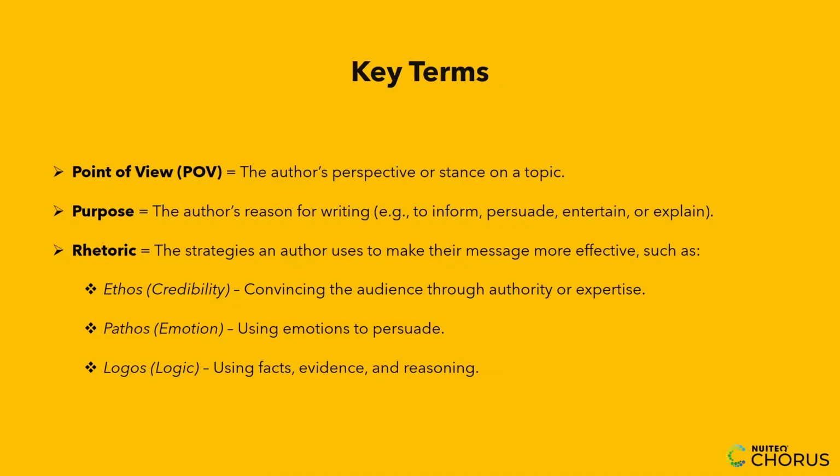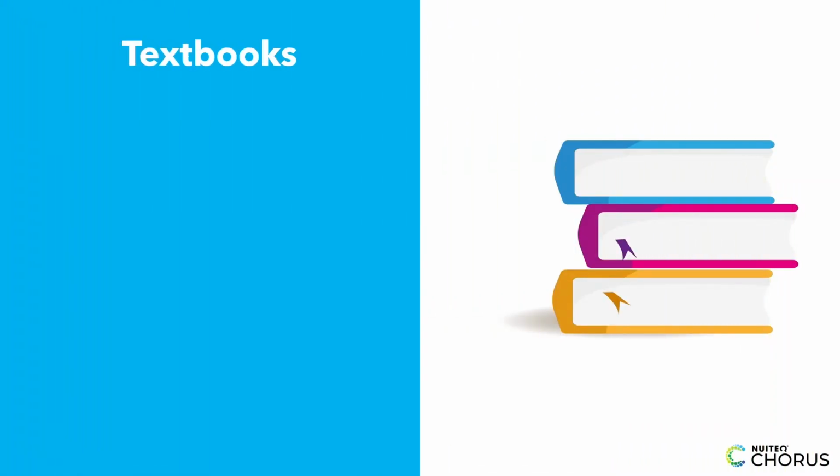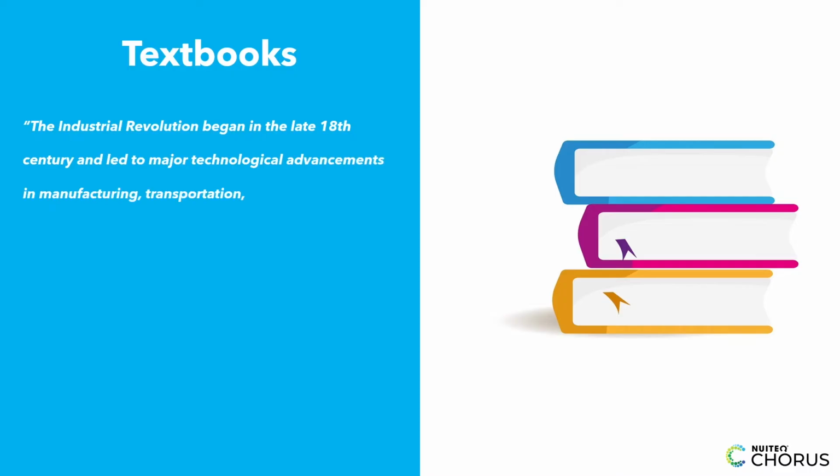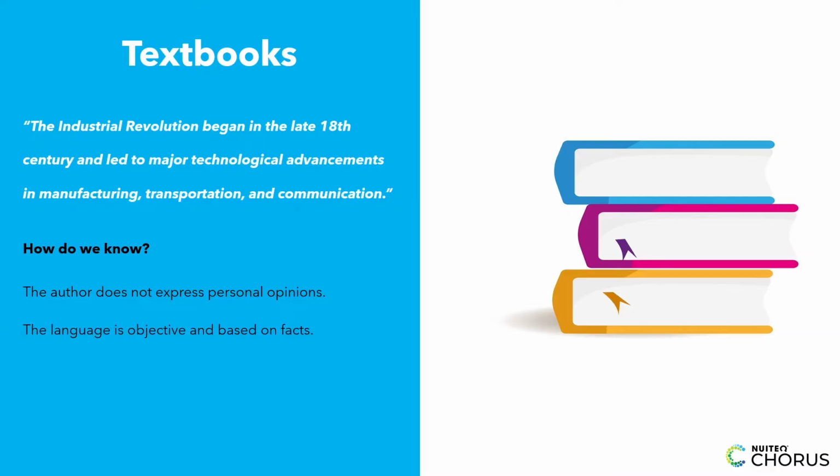Now, let's see these concepts in action. Textbooks are a great example of writing that presents information without bias. Their point of view is neutral, and their purpose is to inform. Here's an excerpt from a history textbook. "The Industrial Revolution began in the late 18th century and led to major technological advancements in manufacturing, transportation, and communication." How do we know? The author does not express personal opinions. The language is objective and based on facts. The purpose is to educate, not to persuade.